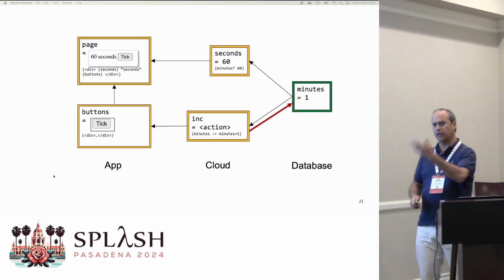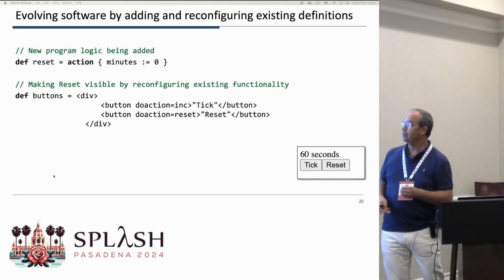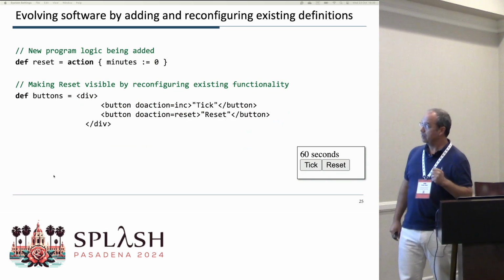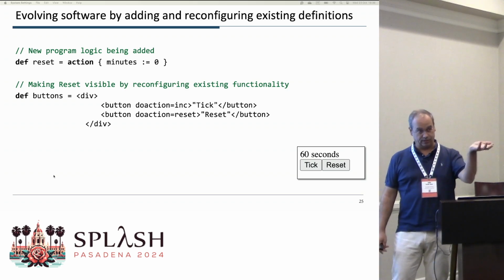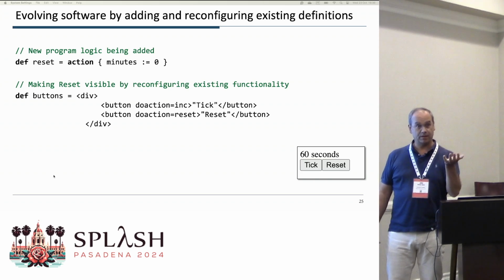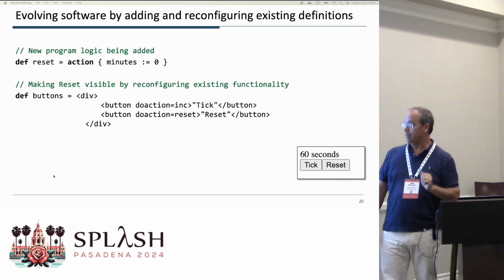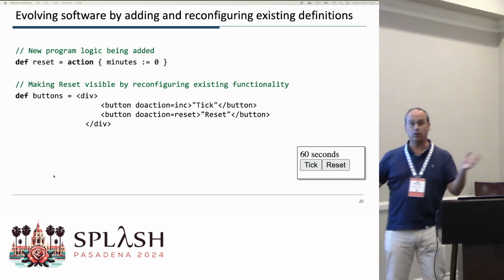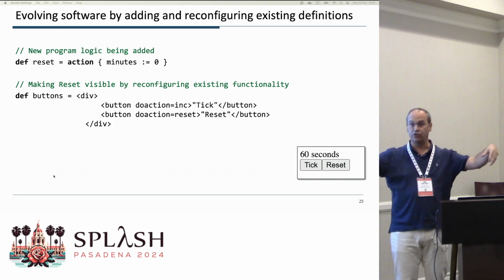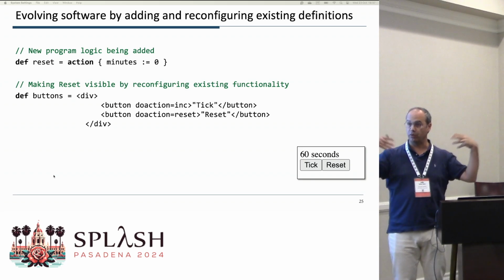We can then keep on going and defining new functionality by having a new definition. So now we want to reset the minutes, but we want to add that to the UI. By redefining the definition called buttons over there, by redefining the whole definition, immediately all the clients that were using this definition are updated not only with data, but also with code.